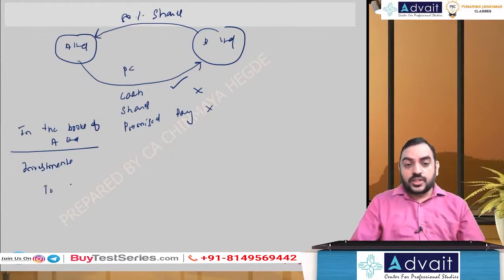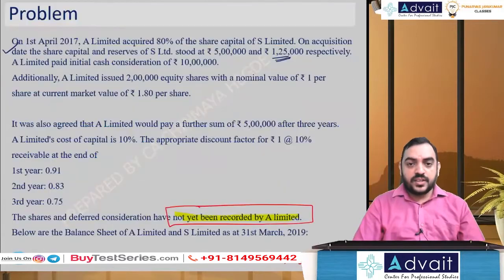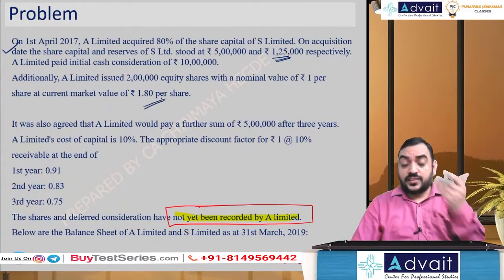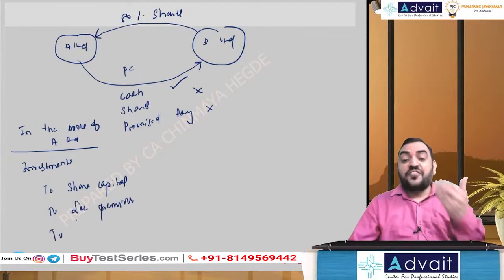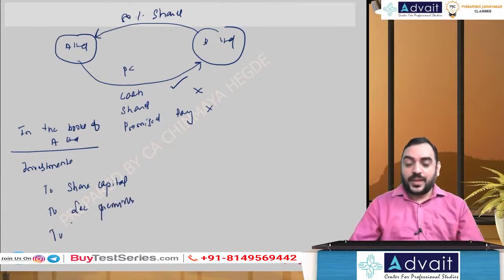To share capital. To, if it is issued above face value, have they given the fair value? Fair current value 1.8 per share. Yes, that means securities premium. To securities premium. And to deferred consideration. Consideration payable. What do we call that?